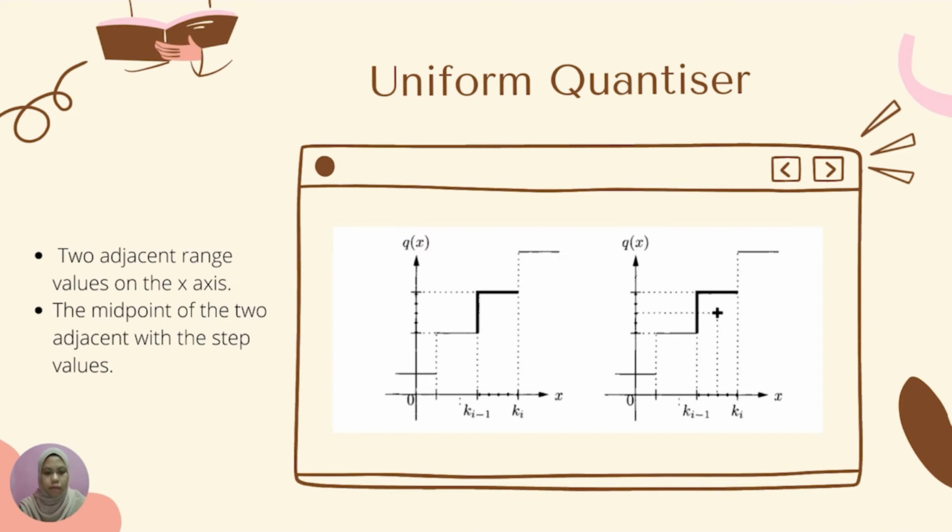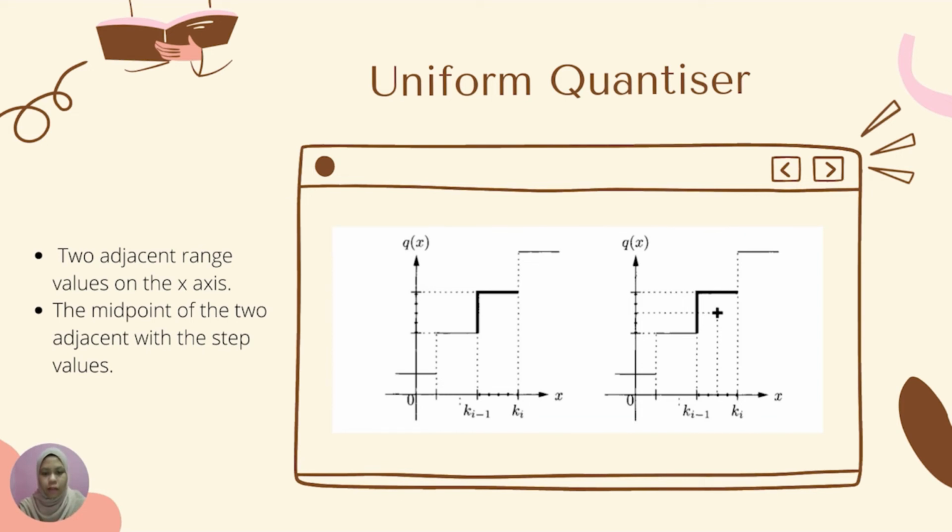This is an example for two adjacent range values on the x-axis, which are k_i and k_{i-1}. Then q(k_i) minus q(k_{i-1}) equals k_i minus k_{i-1} for all i, equal to any given number.